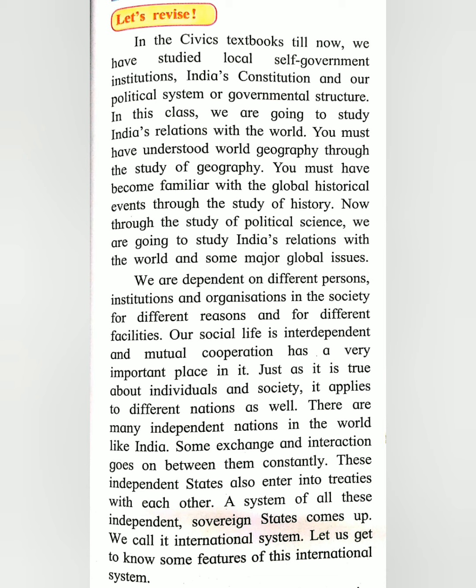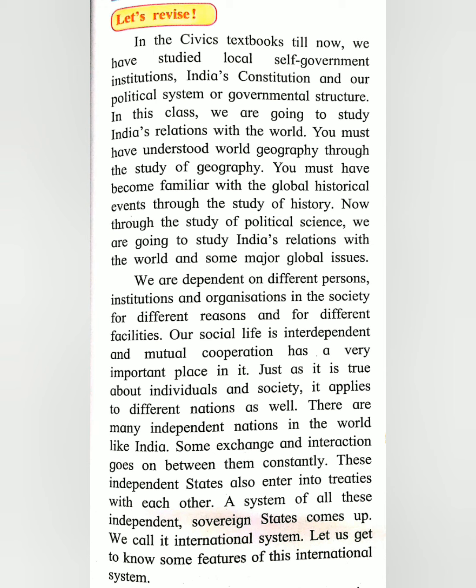These independent states also enter into treaties with each other. So treaties mean agreements. So we make an agreement with them, they make an agreement with us. They are called treaties, and these agreements are followed. A system of all these independent sovereign states comes up.